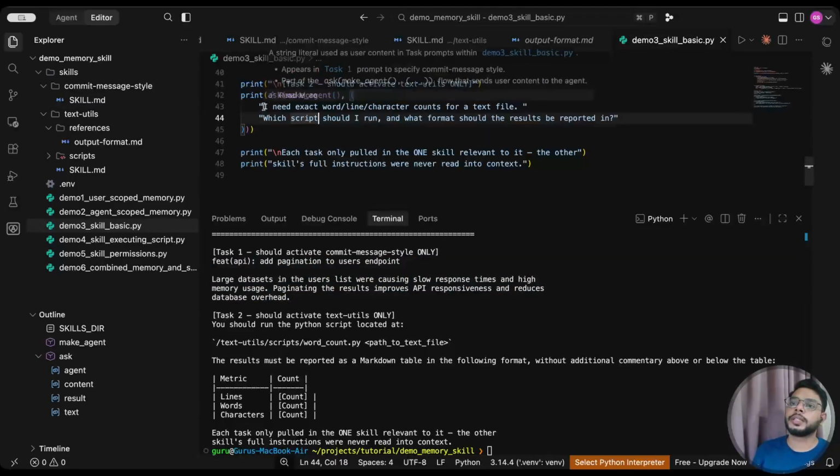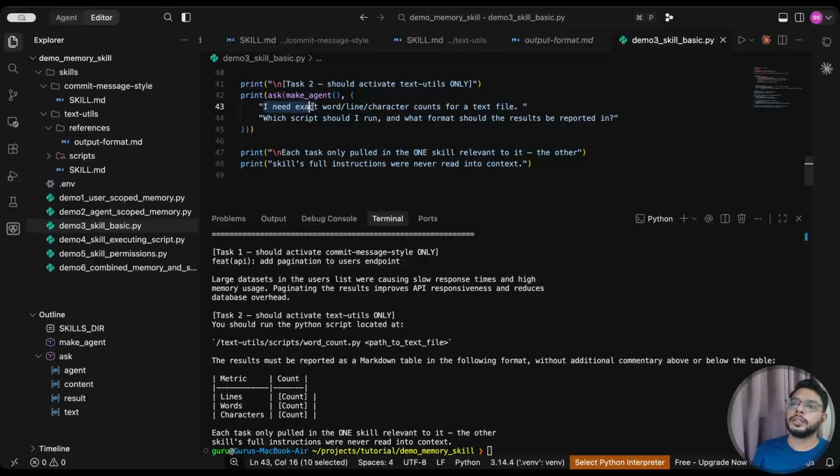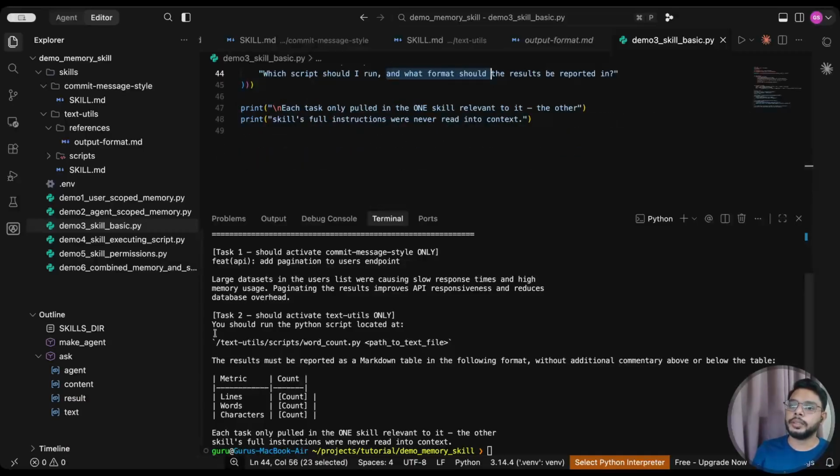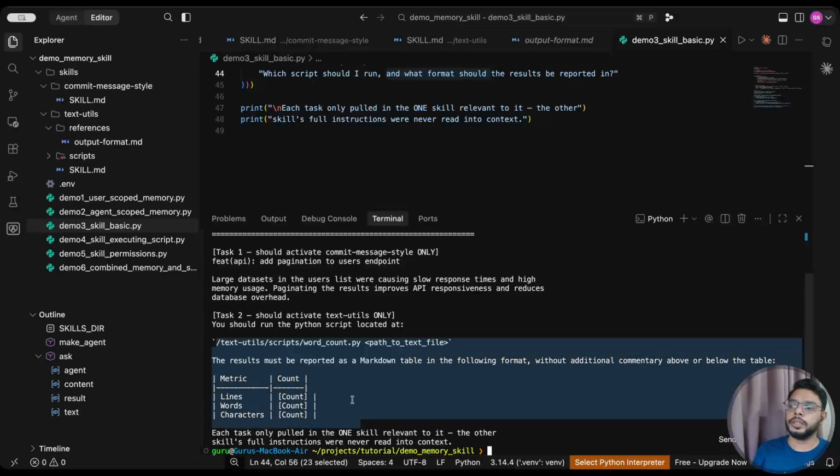Second one, if you see the instruction, I need to extract word, line, character count for a text file. Now, which script should I run? I'm not asking it to run it. I'm just asking which script it is going to use. And it has given me the script that it is going to use, this one. You should run the Python script located at this location and how it should be printed.